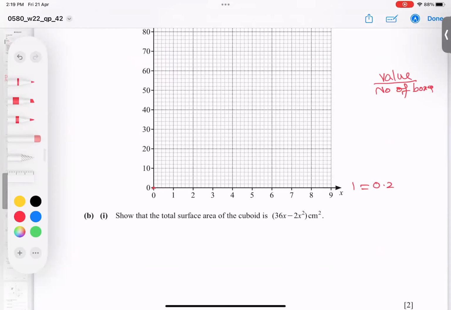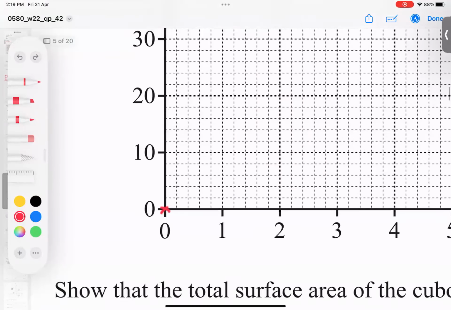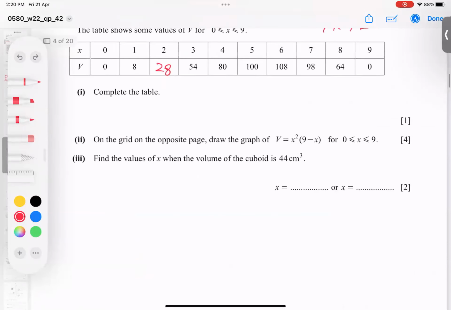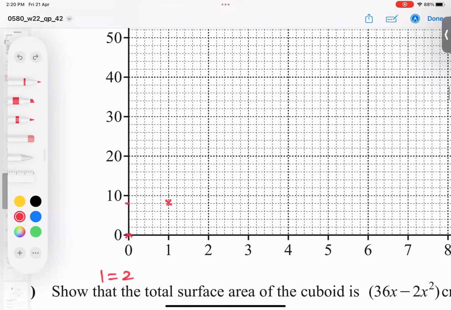So now I'm starting and let's see how we can do it. First 0, 0 done. Then X is 1, Y is 8. Where is 8? As I said, one small box is 2 along the y-axis. So here out of 10, one box down, 8, or 2, 4, 6, 8. So this is 8 here, and this is the point I'm looking for. Let's go for the next part. 2, 28. X is 2, Y is 28. Again, 28 is one box down here, so go from here and meet here. So this is the point I'm looking for.